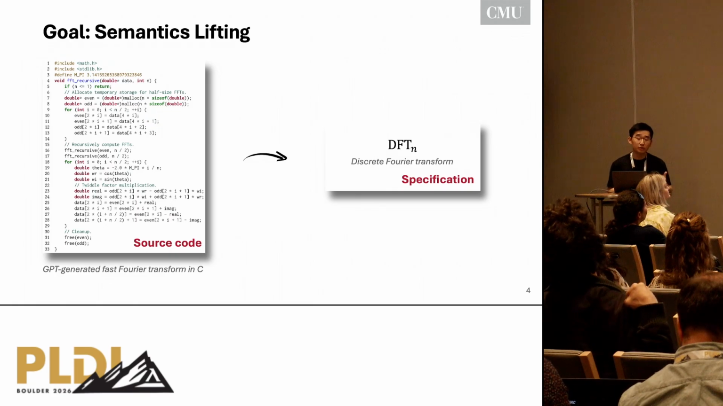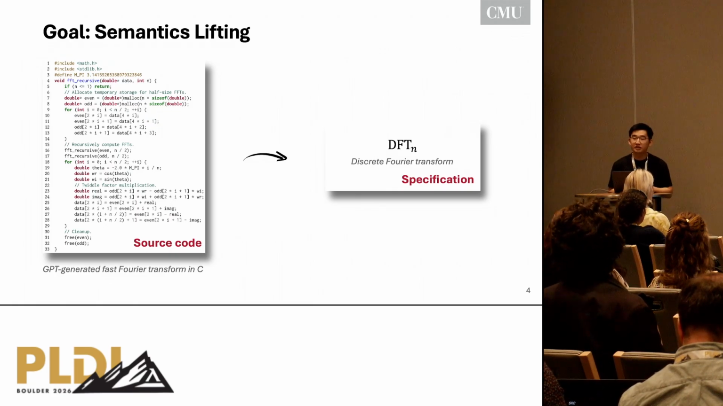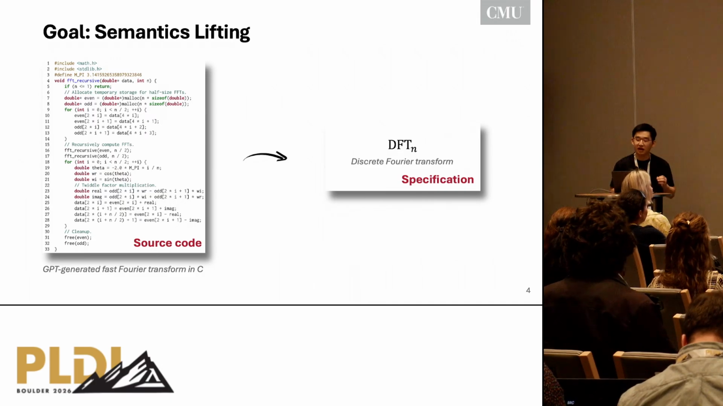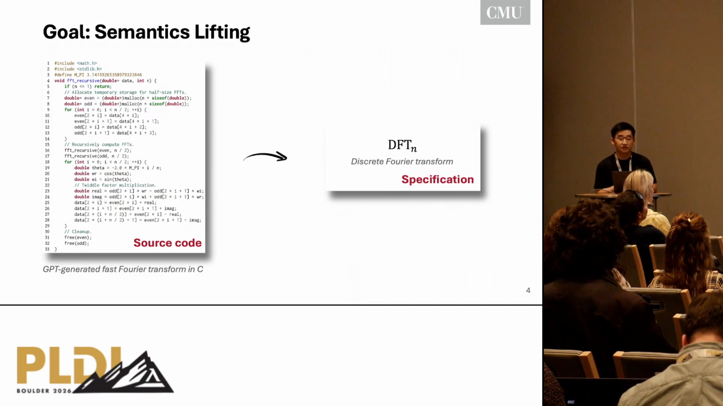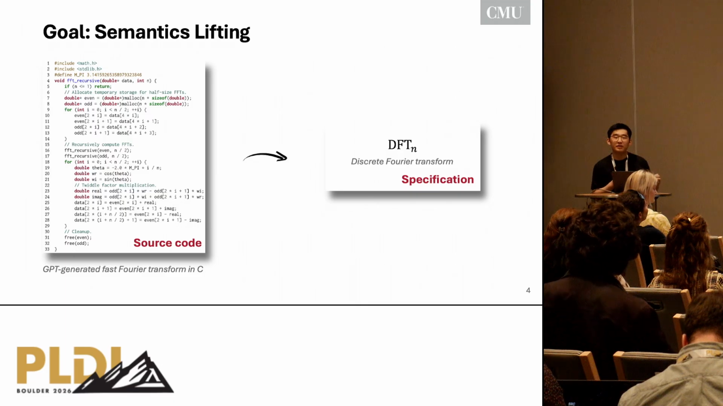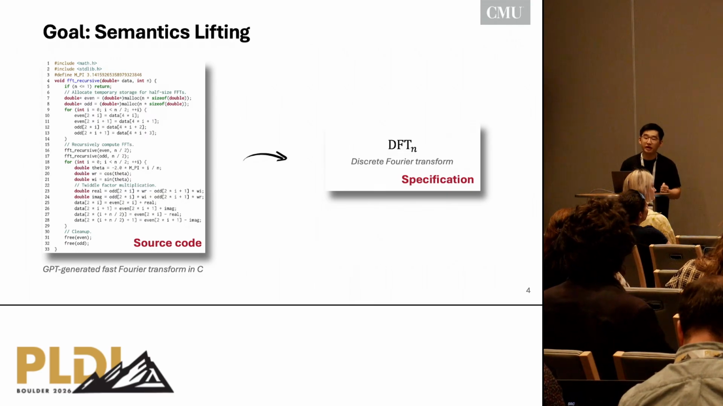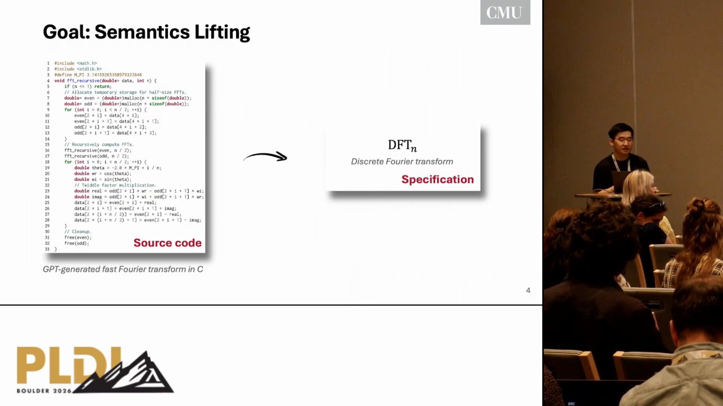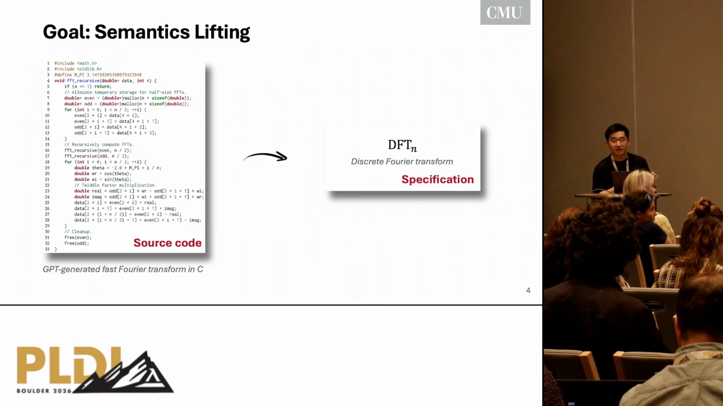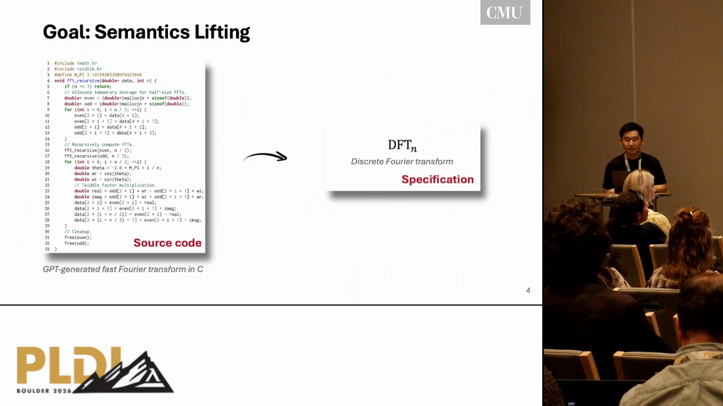So our goal, which we termed semantics lifting, is to automatically extract high-level semantics from these scientific kernels. And we do not stop at the AST level. We do not stop at the program summary level. We go all the way up to the mathematical specification. We have four letters here to tell you it's a DFT.